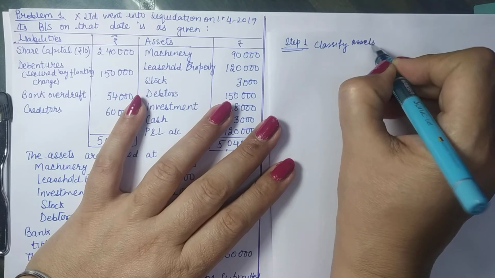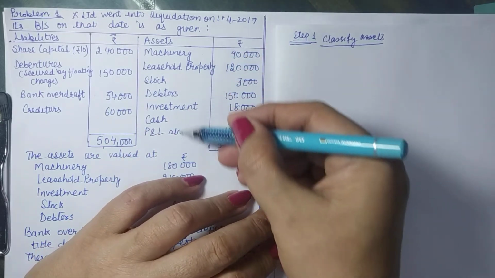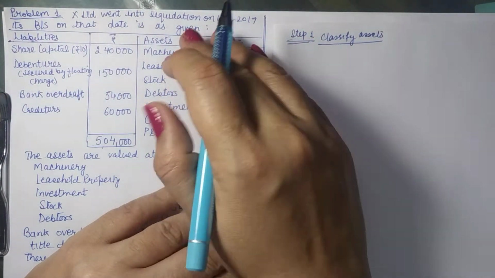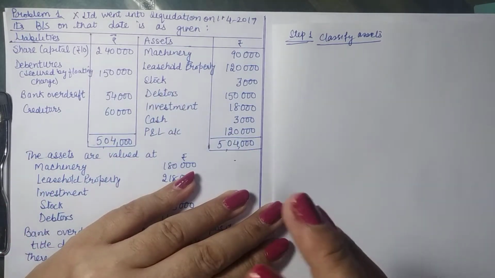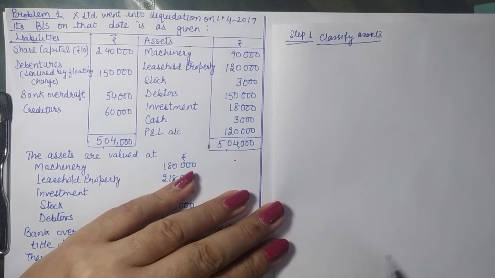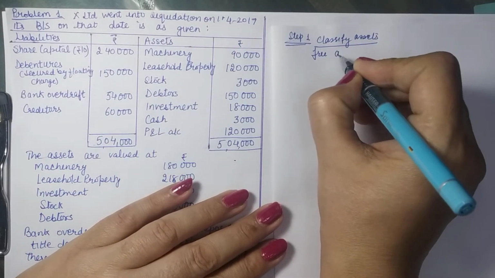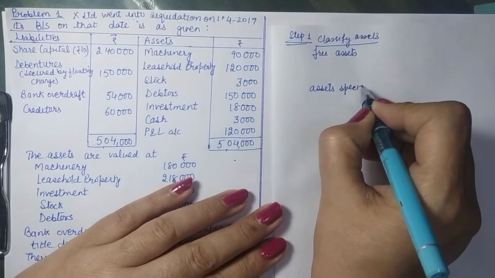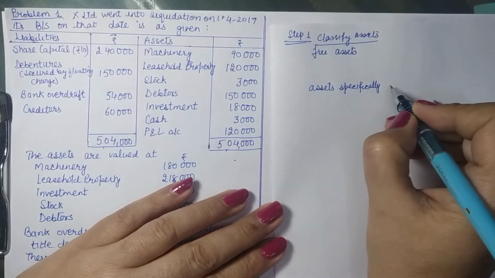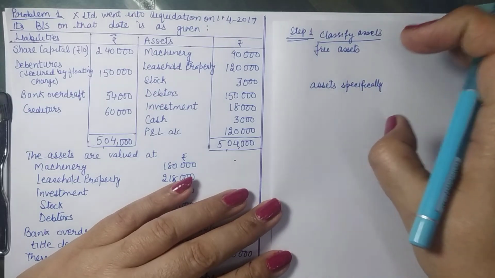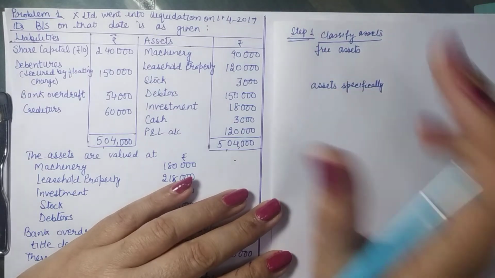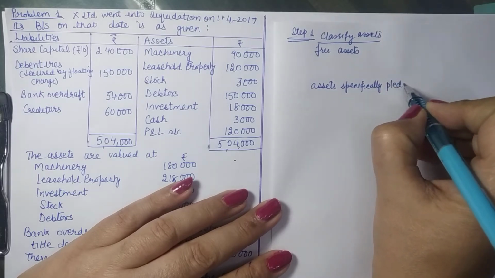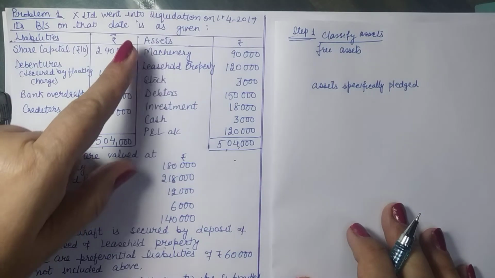All the assets that you have, right? Like in this case, you have these assets, and out of these, we know that P&L is not an asset. So just leave it. Remaining all are your assets. Classify them into two categories according to the way in which we are to show them. The categories are free assets and the assets specifically pledged. Because the realizable value of the assets is shown under two headings: List A, free assets, assets not specifically pledged, and list B, assets specifically pledged against the secured liabilities. So these are all assets.